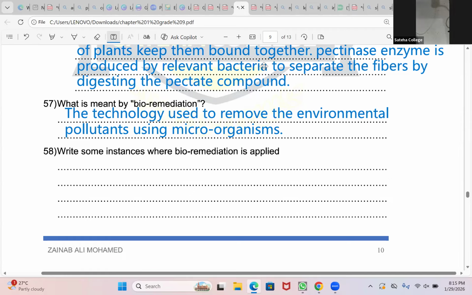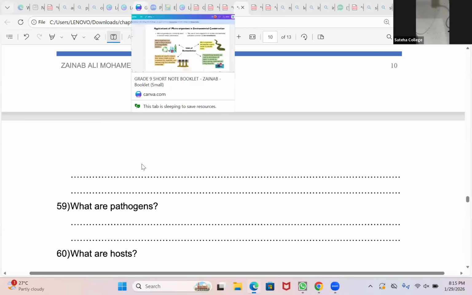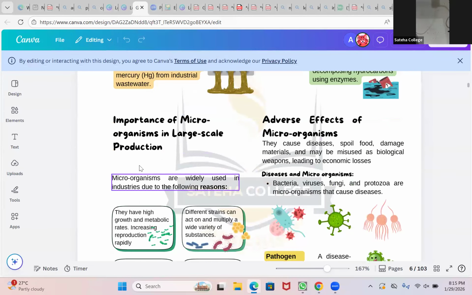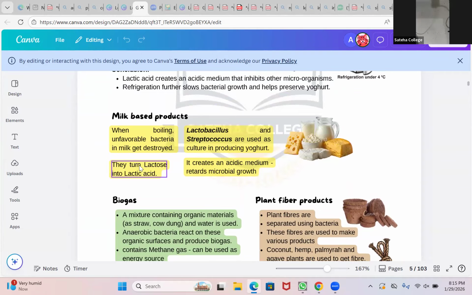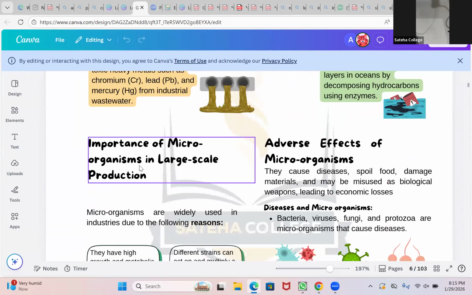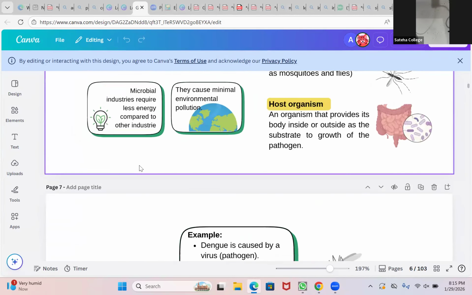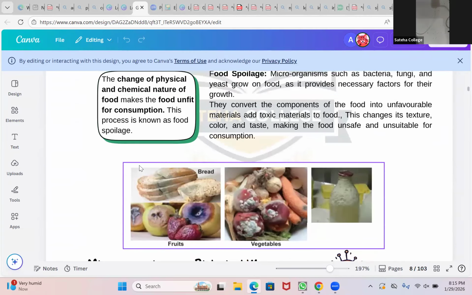Yes, miss. Nice. Okay, now we are going to learn the disadvantages. Now the advantages are finished. But there is one thing for you to learn. Wait, I'll show you. This one you have to learn. Wait. This one, where is that? Nope. It's not included. Okay, I thought it was included.